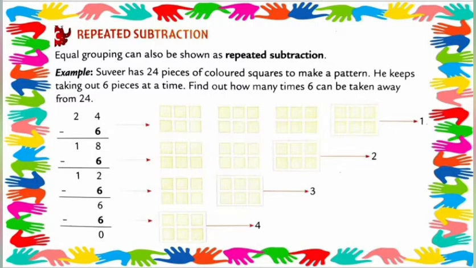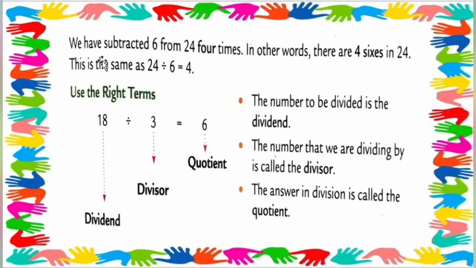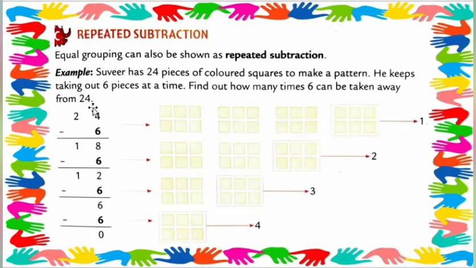Understood? Got my point, all students? I hope you all understood better. Now let's check another way. We subtract 6 from 24. How many times? 4 times. See, 1 time, 2 times, 3 times and 4 times.